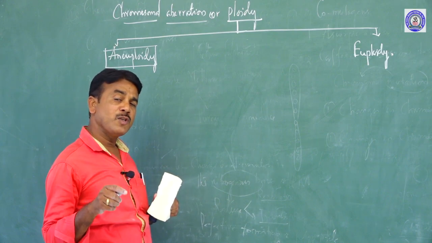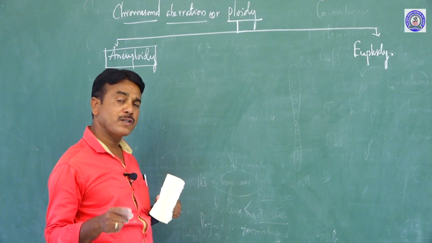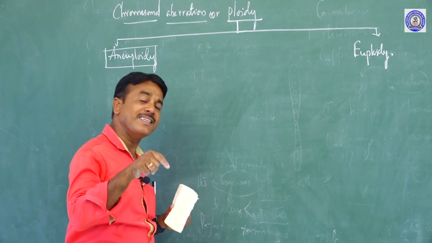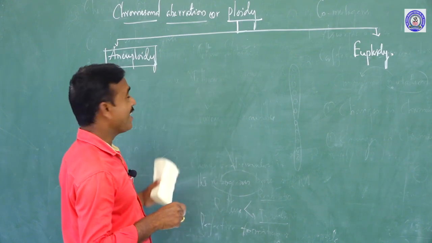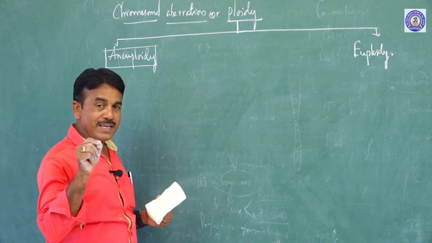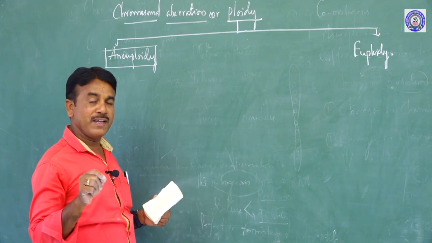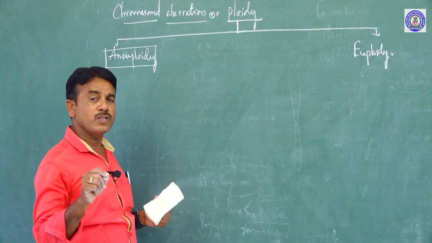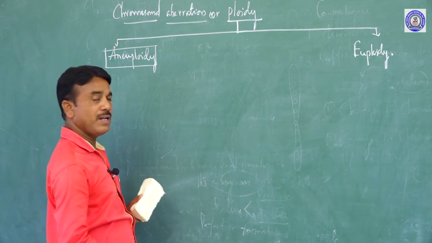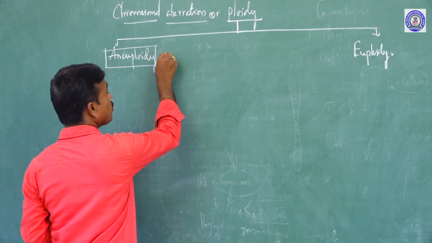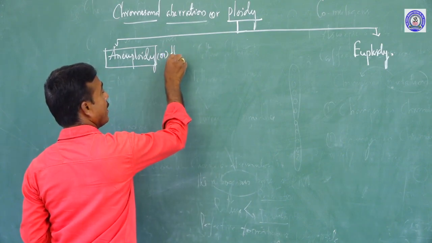The variation among the 23 pairs, where only one pair is increased or decreased, is commonly called aneuploidy. So simply said, variation involving increasing or decreasing in only one set of chromosomes is called aneuploidy. Aneuploidy is also known as heteroploidy.